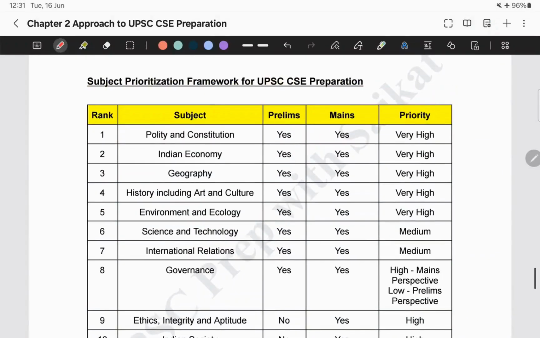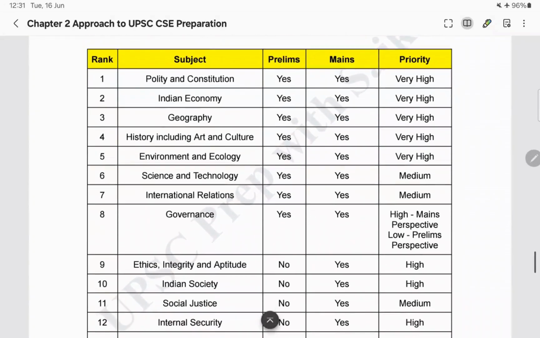Now the most important thing is the subject prioritization framework for UPSC CSE preparation. What does it mean? With such a vast syllabus, how do you prioritize? You cannot give equal importance or equal time to each and every subject. That is not humanly possible. So, based on what do you prepare a framework? Here, I have tried to give you a framework which will definitely help you in prioritizing the subjects.